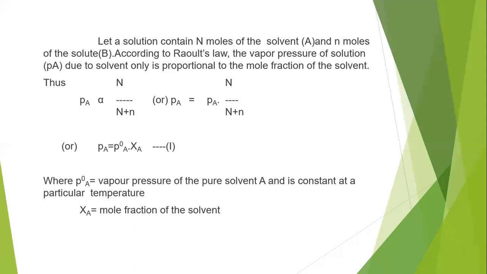That is, PA is directly proportional to capital N by capital N plus small n, where capital N is the number of moles of solvent and small n is the number of moles of solute.